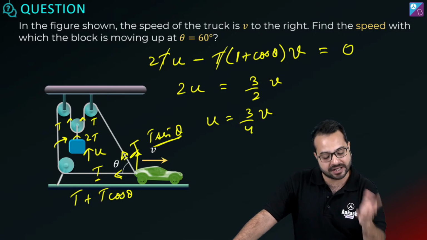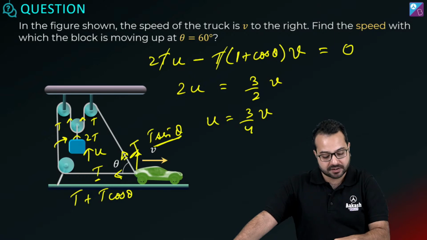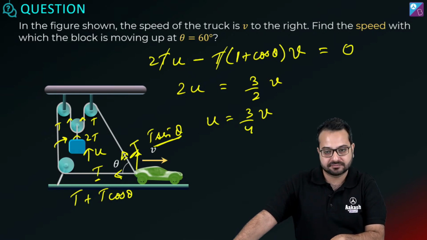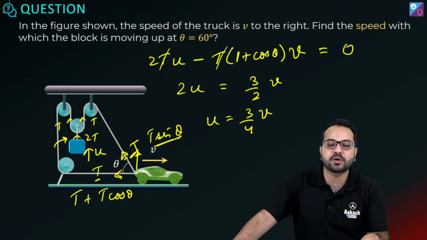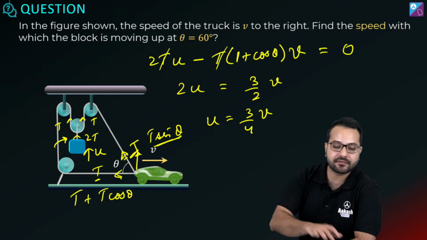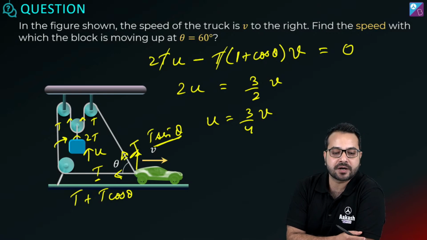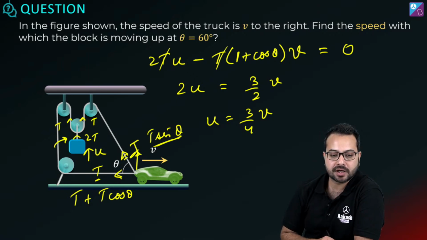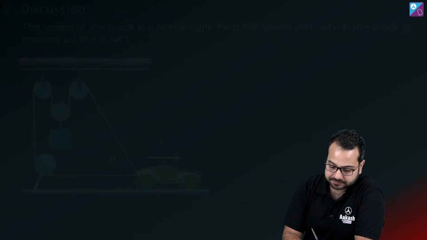ज़्यादा टाइम लगेगा. ठीक है? You can still solve it using the constraint method, but थोड़ा ज़्यादा टाइम लगेगा. But after this, you are not going to face any problem with any kind of question. That's my assurance. Where you have non-ideal conditions, you can still use the constraint method or the common sense method. So nothing to worry over here. This is covered. So done. This question is done.